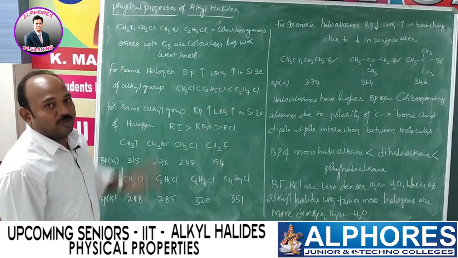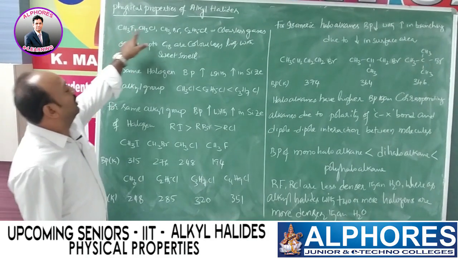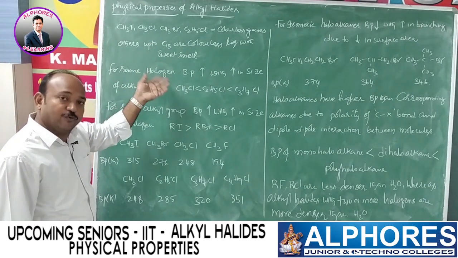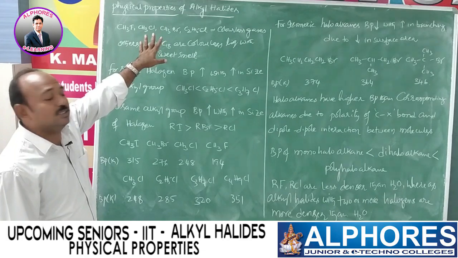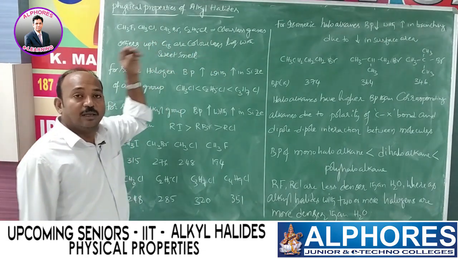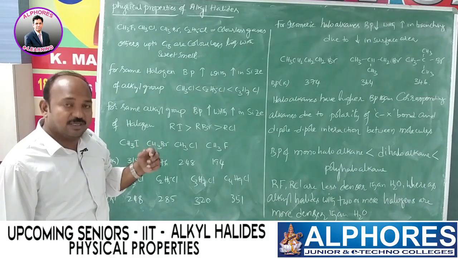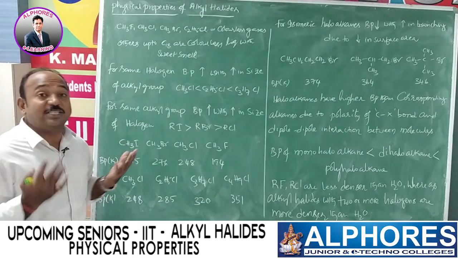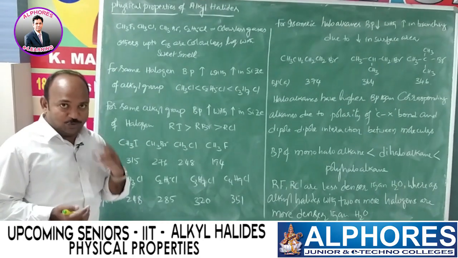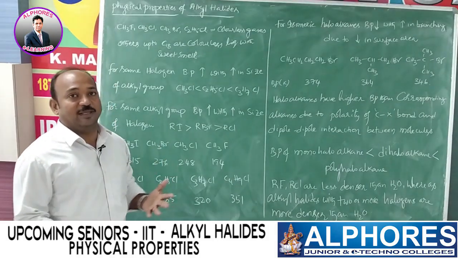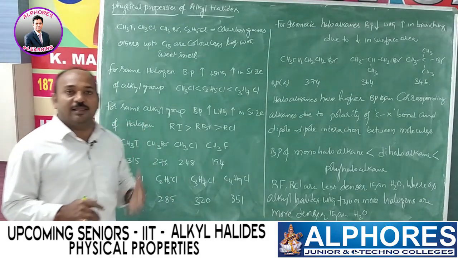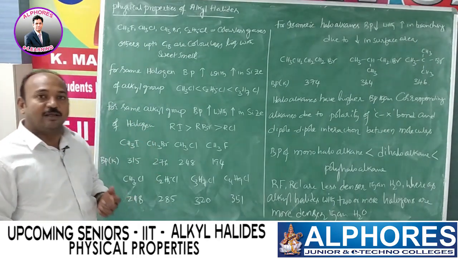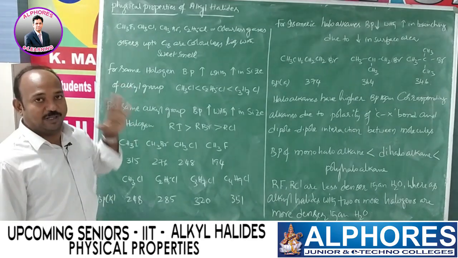Others up to 18 carbon atoms, that means C2H5Br, C2H5I and 3 carbons, 4 carbons, 5 carbons up to 18 carbons containing alkyl halides are sweet smelling colorless liquids. So what do you mean by sweet smelling? Sweet taste, we know that. So what is meant by sweet smelling? Sweet smelling means once you inhale that, again you want to inhale one more time, one more time. Such a feeling we call sweet smelling.